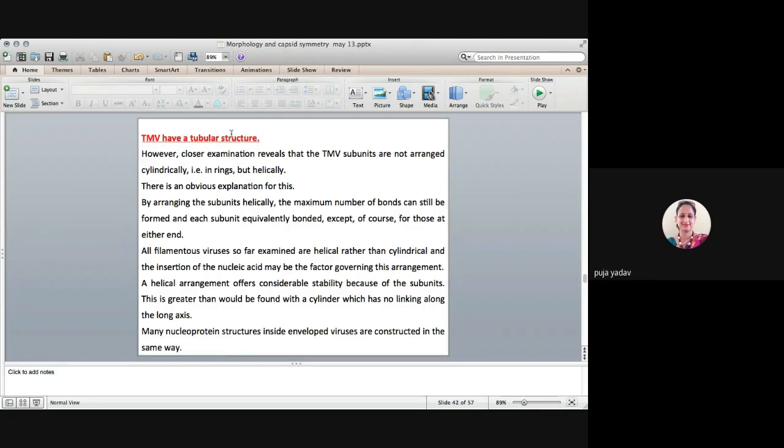So example is TMV. Tobacco mosaic virus has a helical symmetry, and TMV subunits are not arranged cylindrically, but they are like in rings or in a helical form. Okay, so with the subunits arranged helically, the maximum number of bonds can still be formed, and each subunit is equivalently bonded, except of course for those at either end, either at the top or at the bottom.